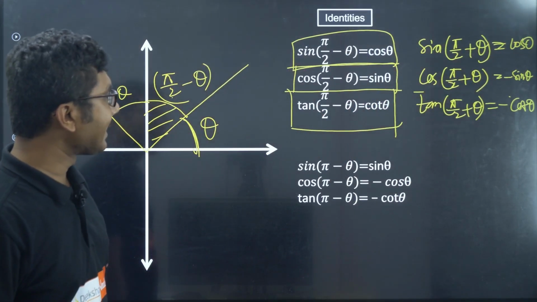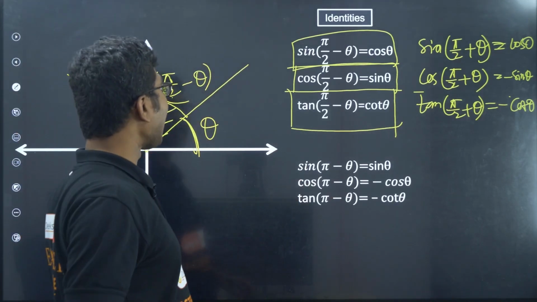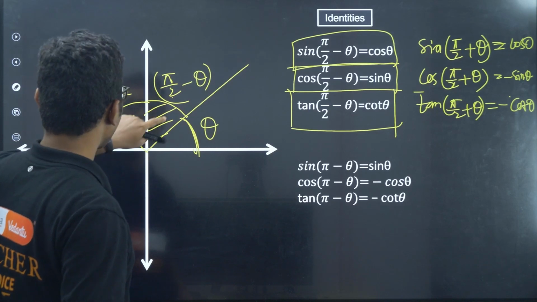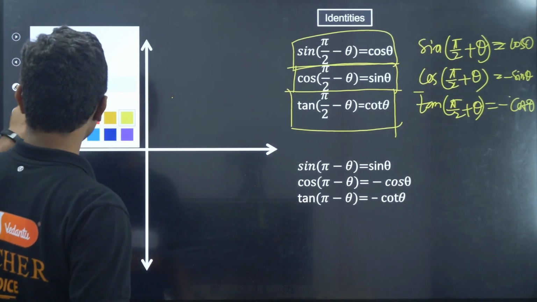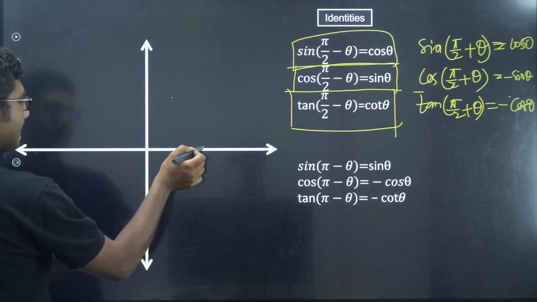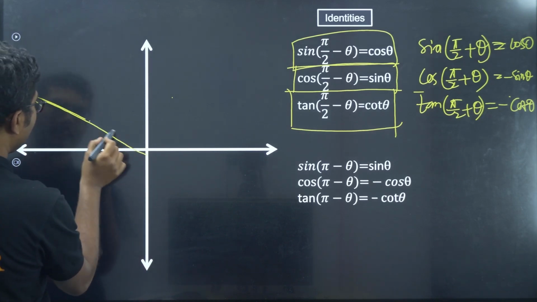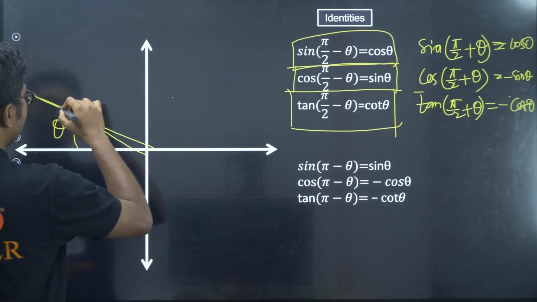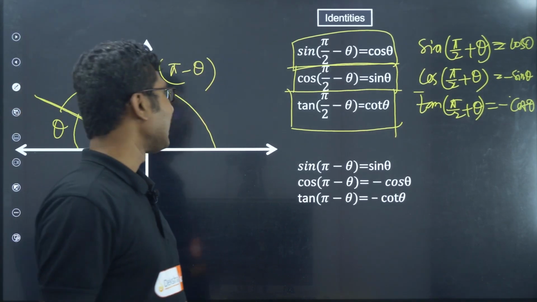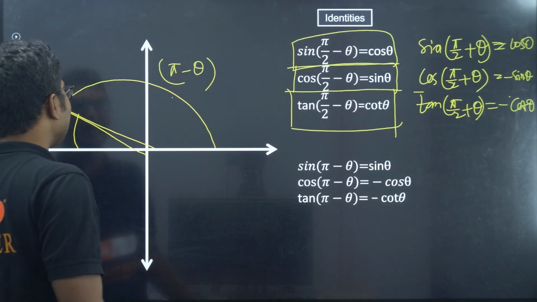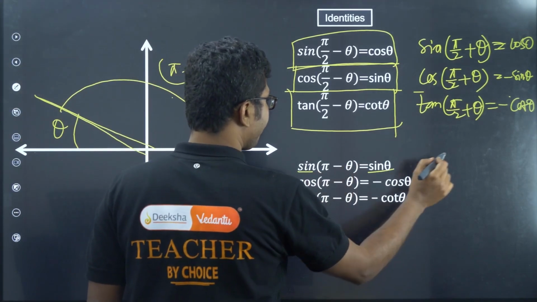Okay, there is one more identity, sin of pi minus theta. What is the meaning of pi minus theta? Pi minus theta means this angle is pi by 2, this angle is pi, right? So pi minus theta is this angle. So you have to take this angle as theta. So this angle is pi minus theta. So pi minus theta means we are still in the second quadrant. In the second quadrant, sin will be positive.